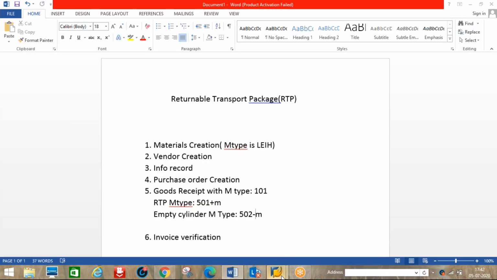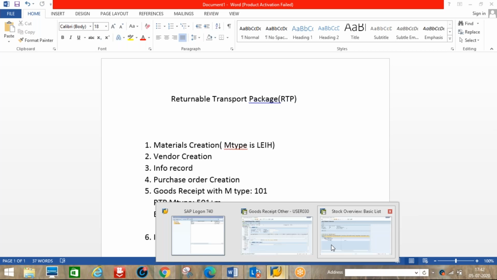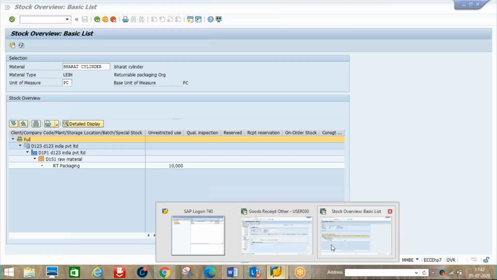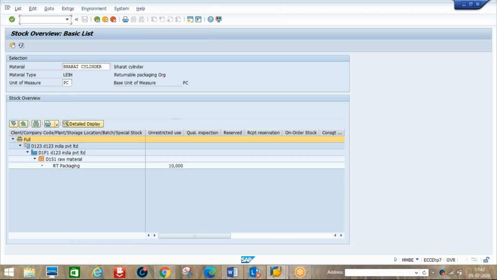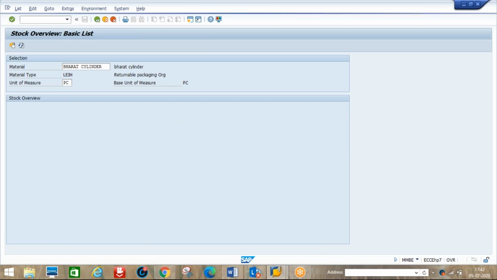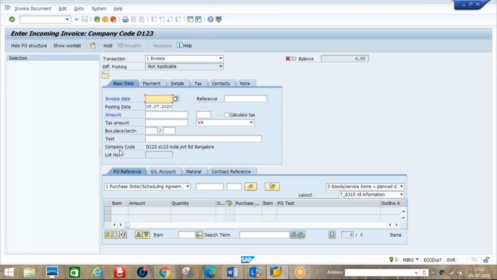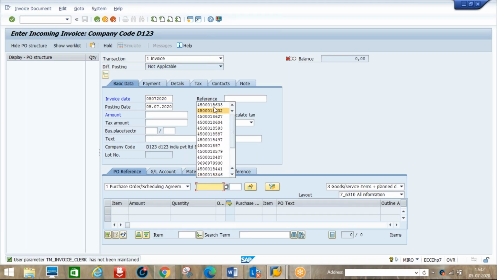Now that is MIRO. We just enter the invoice date, today's date. For example, enter PO number 672.